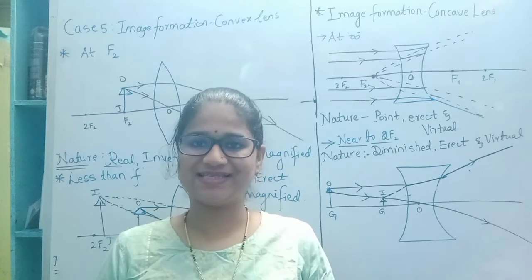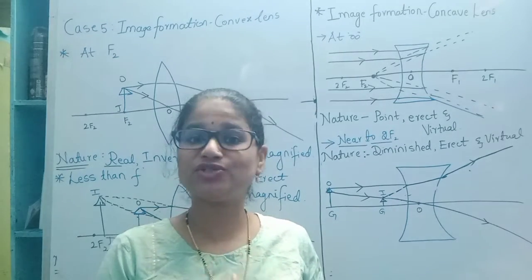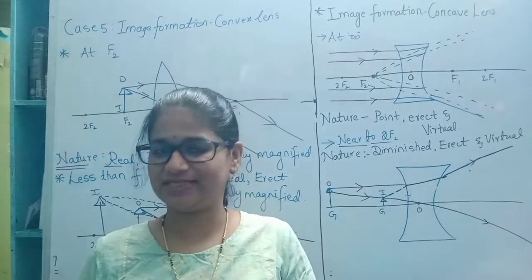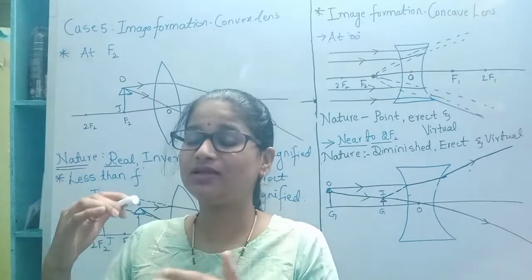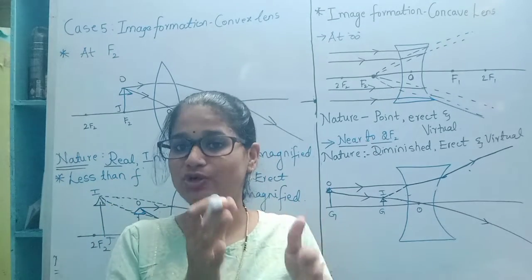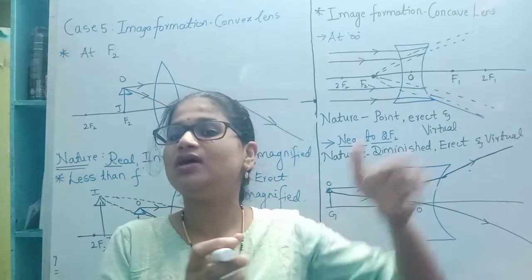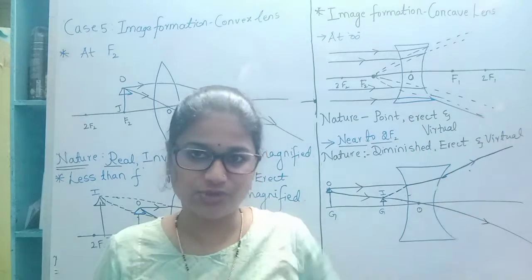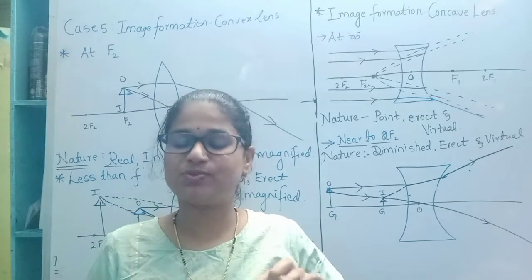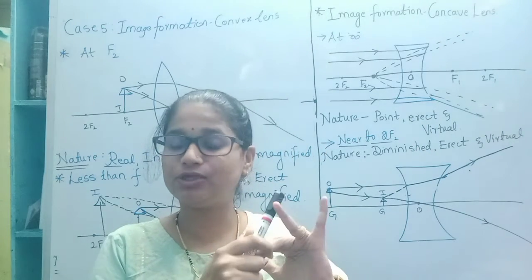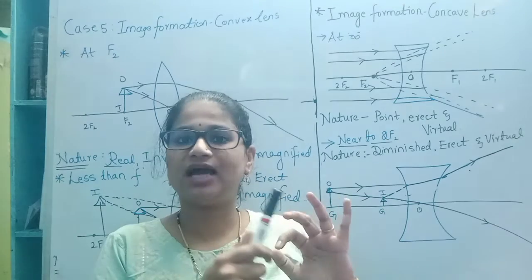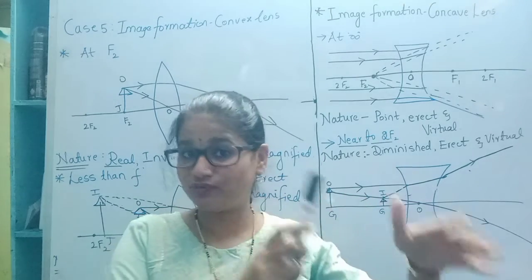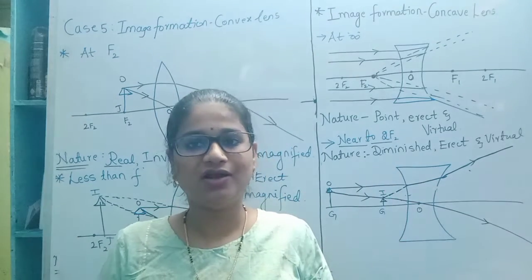In the last class, we discussed the image formation through the convex lens, and we discussed different cases, how the position of an object changes and how it affects the position of an image. We discussed four cases, especially at infinite distance, near to the center of curvature, then equal to twice the focal length and near to the focal length.